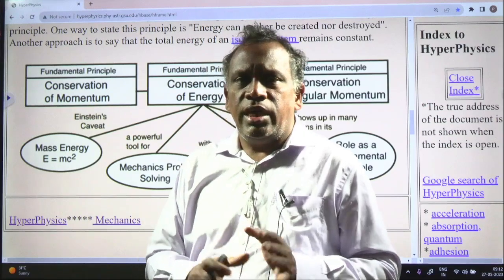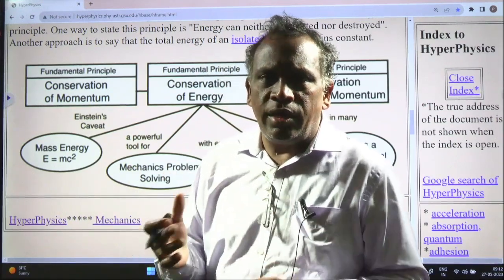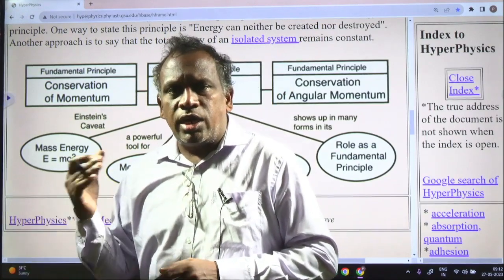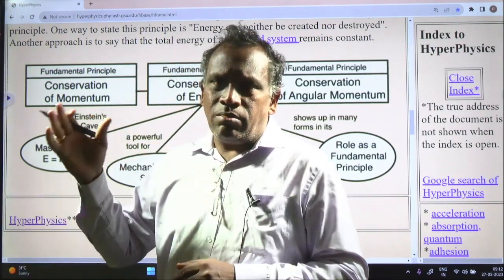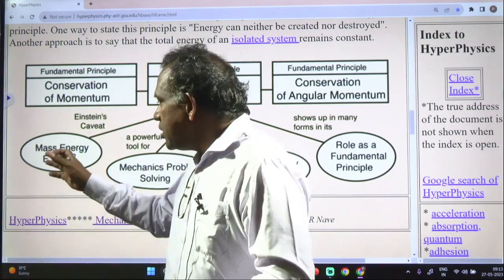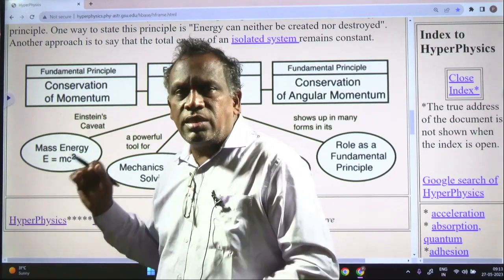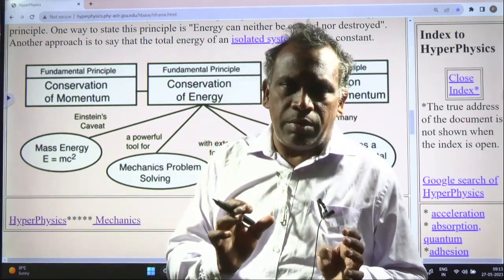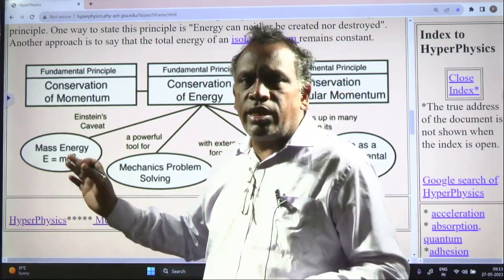It fragments, meaning it splits into two different nuclei, and another 3 neutrons are released. An enormous amount of energy is released. That energy is E. Between reactants and products there is a certain mass defect, and that mass defect is converted into energy.